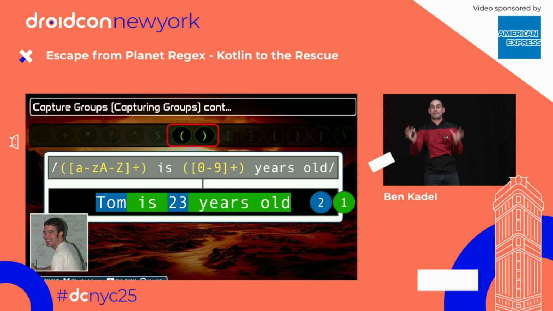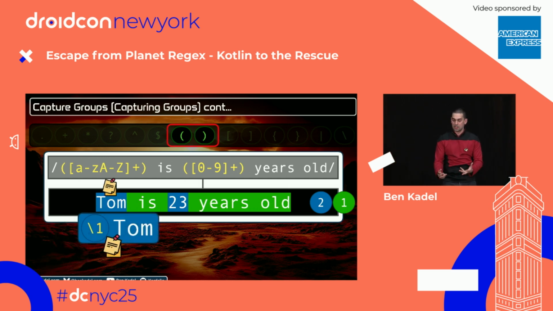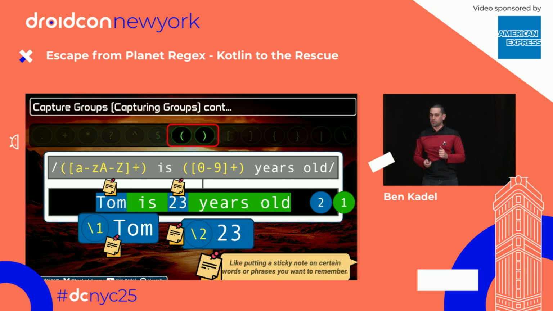Anyway, what we've done, we've made a match. But we've also, in blue, made two capture groups. The first capture group contains whatever was in the bracket. So Tom, the name Tom. And we can now refer to Tom as \1. That's always how I like to refer to him. Now, the other capture group is the age, \2.